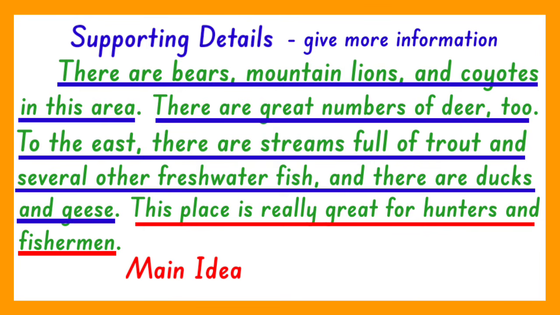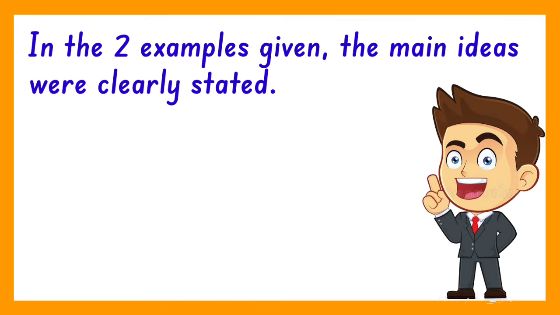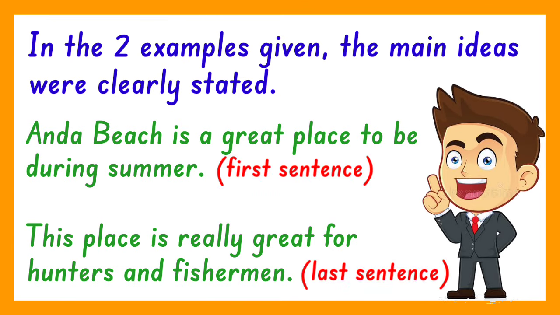And so, the first, second, and third sentences are the supporting details. Is it clear? As you may have noticed, in the two examples given, the main ideas were clearly stated. They could be read right away, either in the first sentence or in the last sentence.